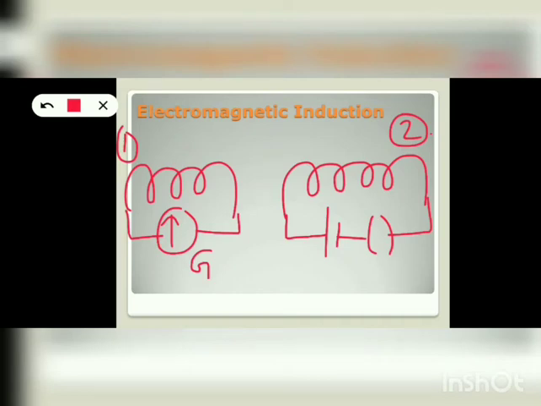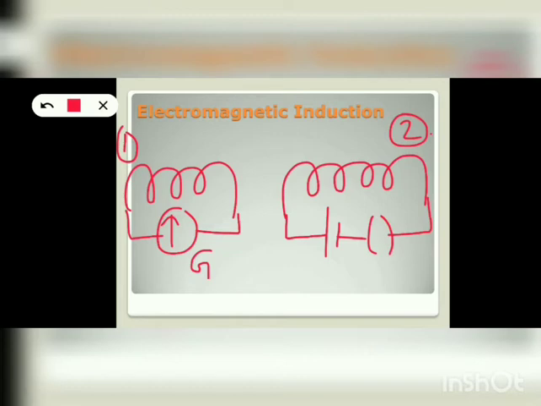Now let's discuss the third experiment performed by Michael Faraday. Here on the screen you can see two coils just like before. Coil 1 is connected to a galvanometer. Coil 2 is connected to a battery and a key. Now the key on the coil 2 is not closed, it's an open one. That means no current flows through the coil 2. So at this time the galvanometer connected to the coil 1 shows no deflection.